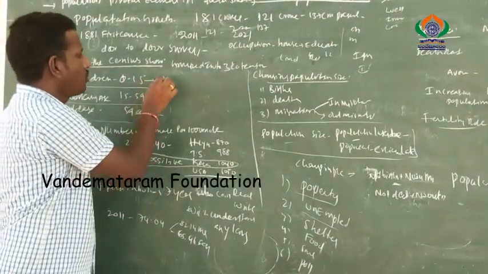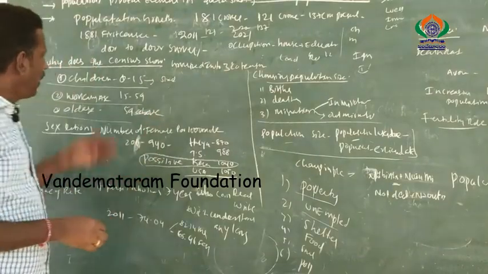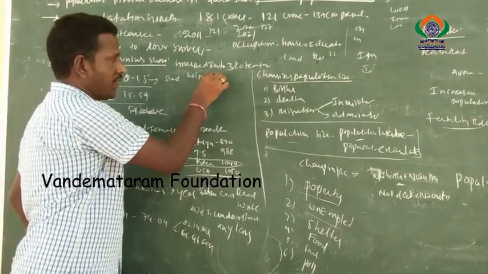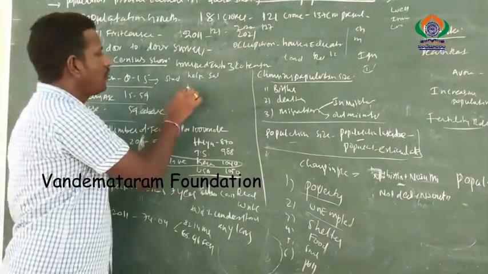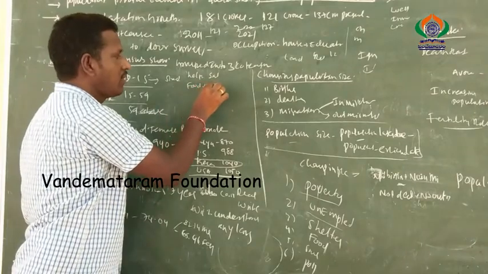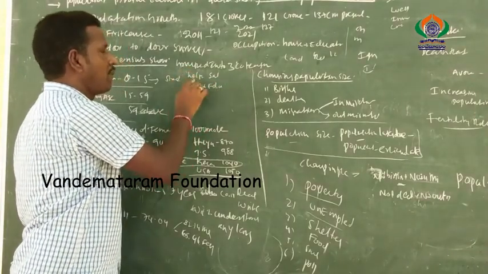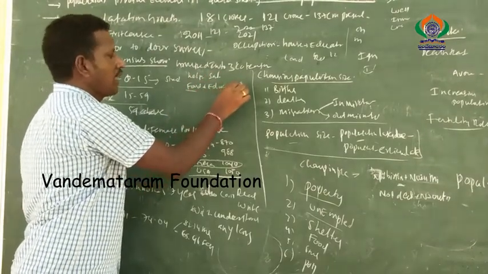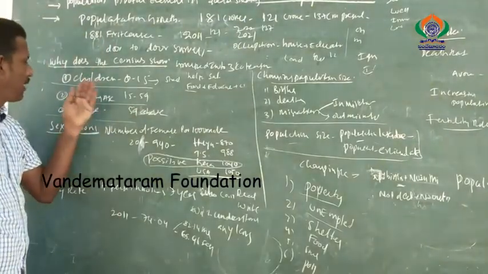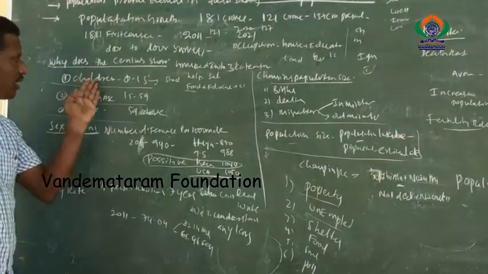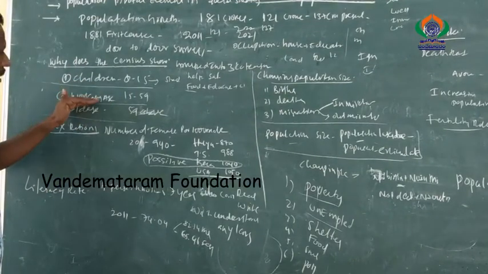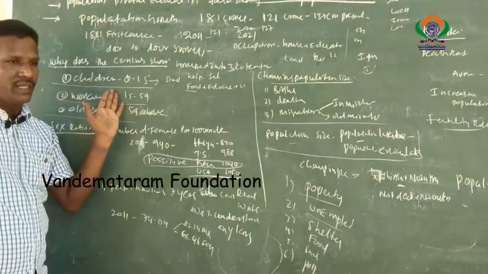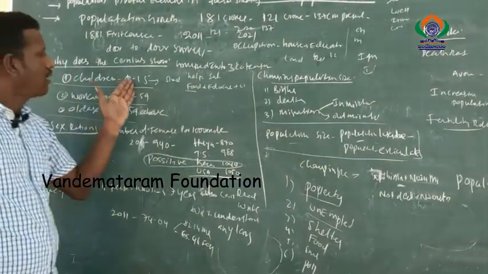Normally they belong to students. They need help and safety or security from parents, and they need food, education, and clothes, and everything is provided by the working age group. The children depend on the working age group. The working age group is the parents of the children. The children do not earn any rupees because their age is under 15.